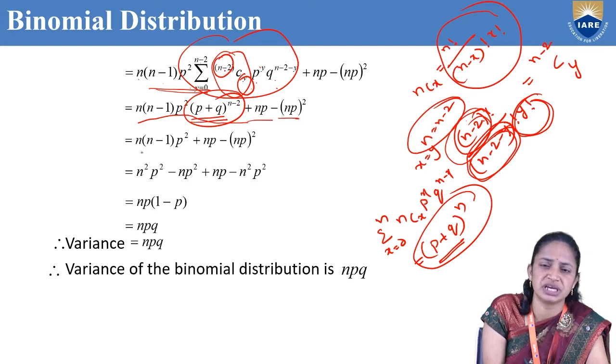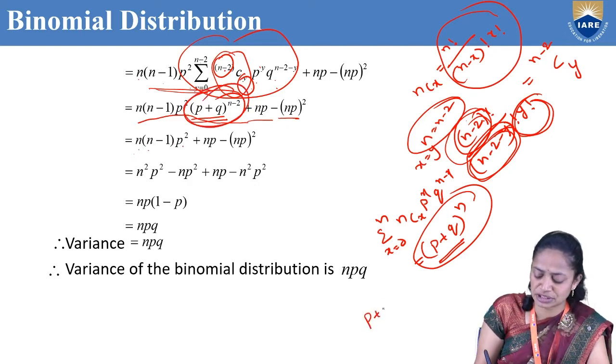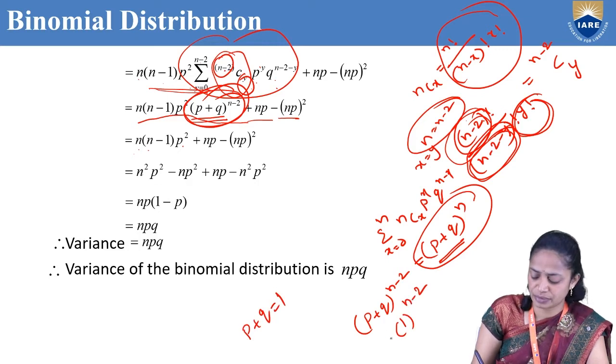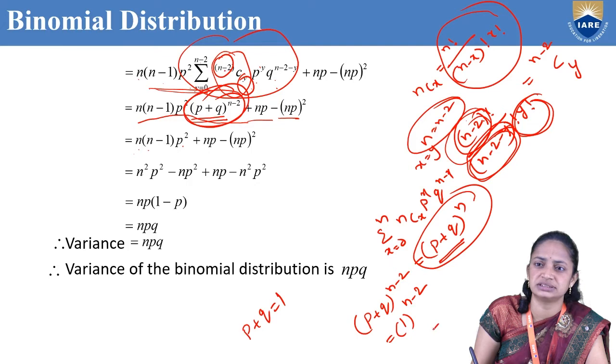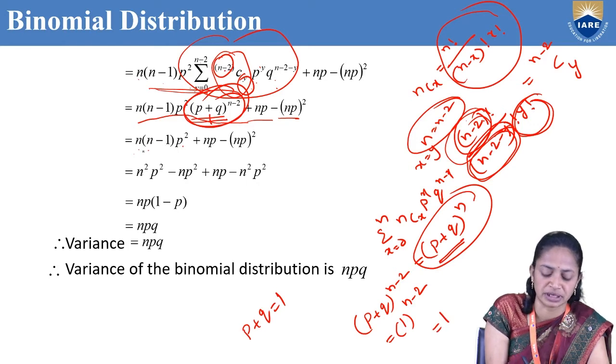After simplification we will get n(n-1)p^2. What about (p + q)^(n-2)? We know that p + q is always equal to 1, so 1 power n minus 2 means that will be 1. So n(n-1)p^2 into 1 is n(n-1)p^2, plus np minus (np)^2.